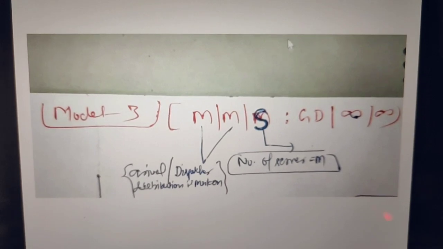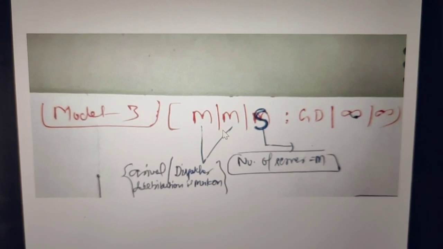So here the presentation is like M/M/s/infinity/infinity, where M and M represent the arrival and departure distribution in a Markov process, and s is the number of servers. The capacity is infinite and the population size will also be infinite. So this is the simple representation in model number 3 that I have taken.